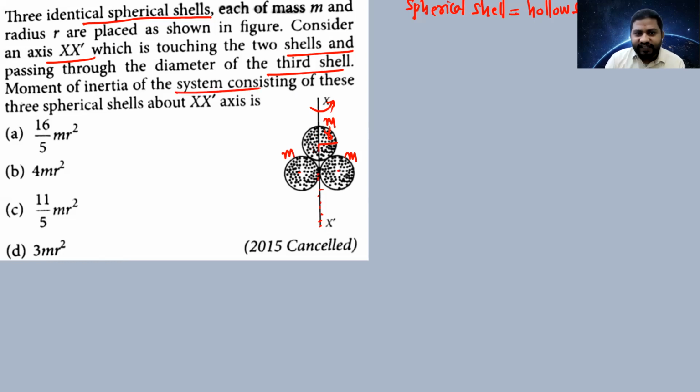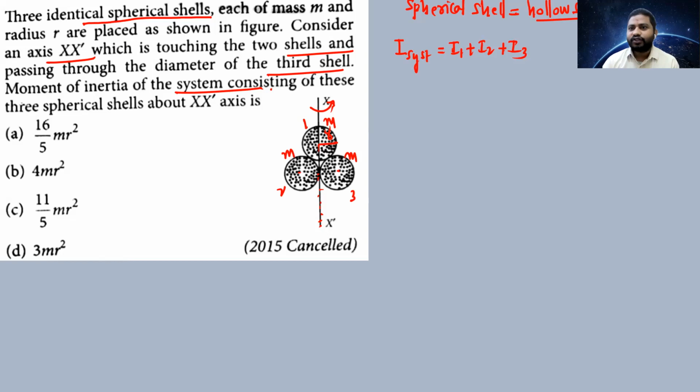Moment of inertia of the system is equal to I1 plus I2 plus I3, because the system contains 3 hollow spheres. Imagine this is the first, this is the second and this is the third. Now we should understand the hollow sphere cases.